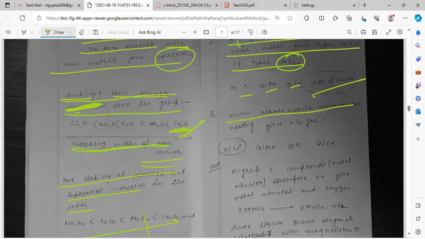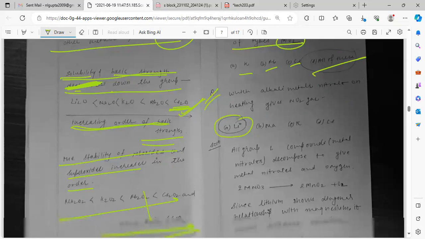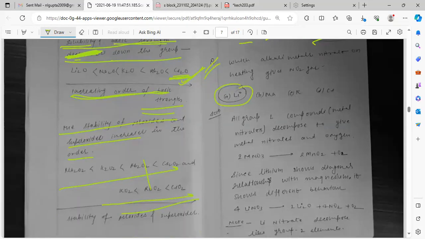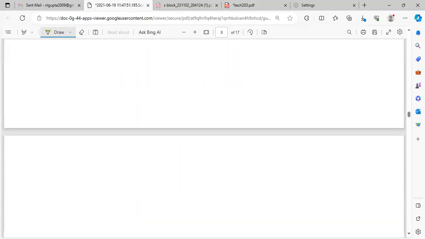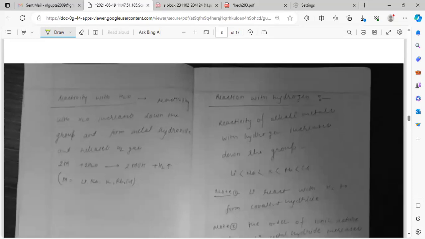Which alkali metal nitrate on heating gives NO2 gas? Lithium. This is the important one. The reaction with nitrogen we did not study. Here, see, we read this one.